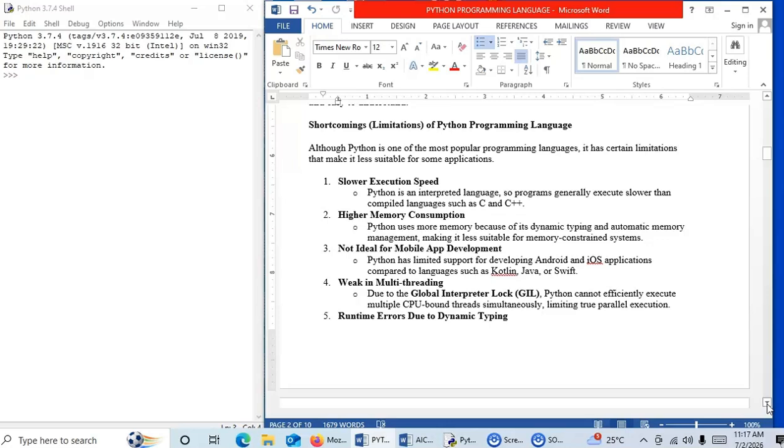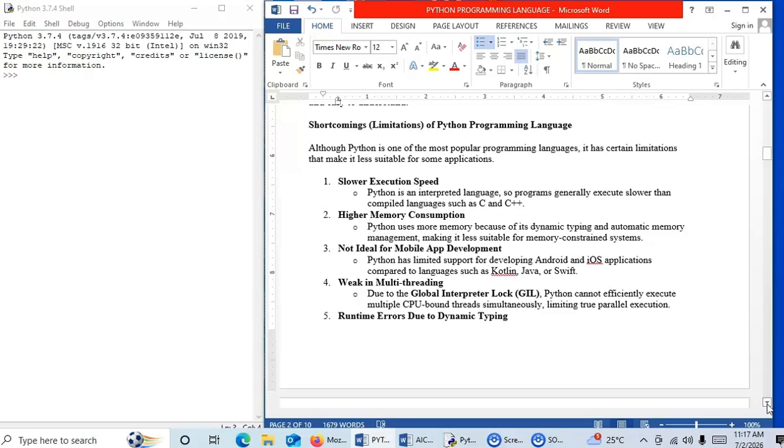So that is what makes the slower execution speed of the Python programming language. Python is an interpreted language, so programs generally execute slower than compiled languages like C or C++. Higher memory consumption: Python uses more memory because of its dynamic typing and automatic memory management, making it less suitable for memory constrained systems. It is not ideal for mobile app development.